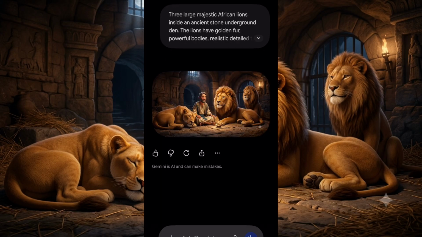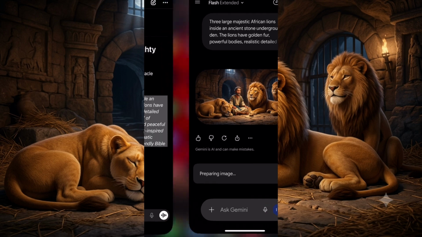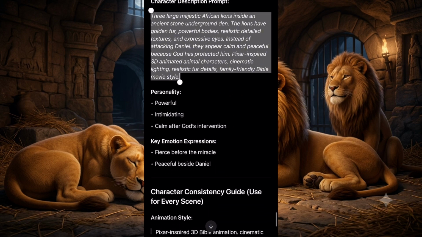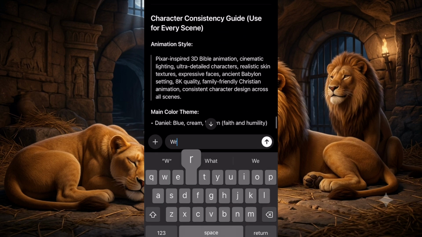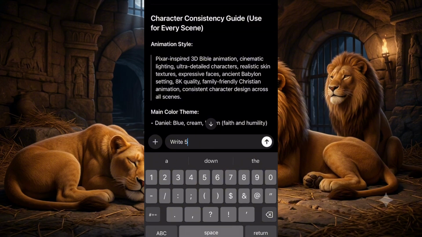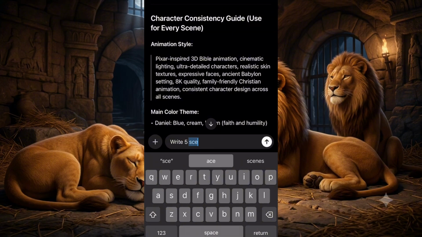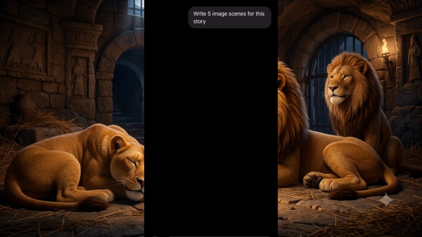Now, once you are done generating all your main character images, you are going to head back to ChatGPT. So let me just save this one. So I'm going to go back to ChatGPT. Now, this is ChatGPT. Now I'm going to tell ChatGPT to write five image scenes for this story. So I'm just going to send that.